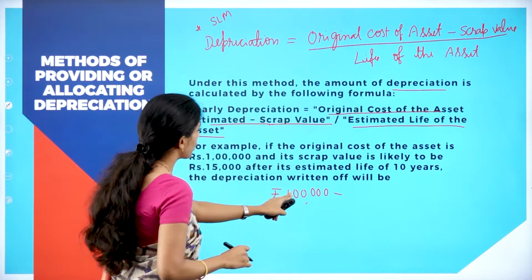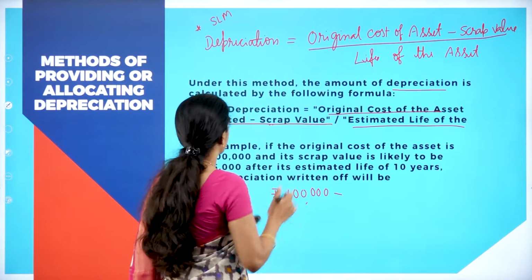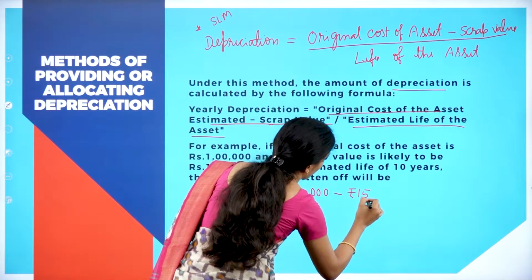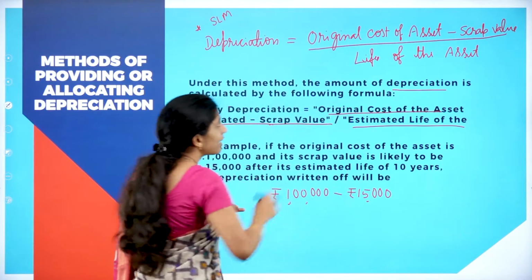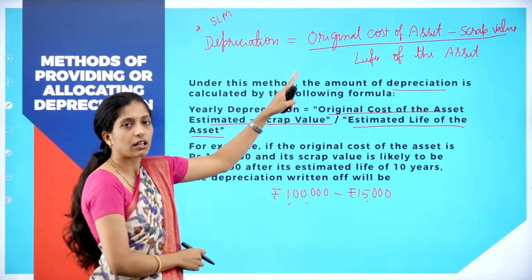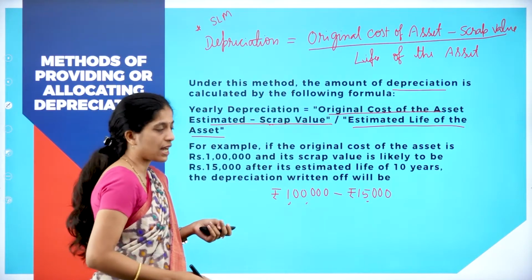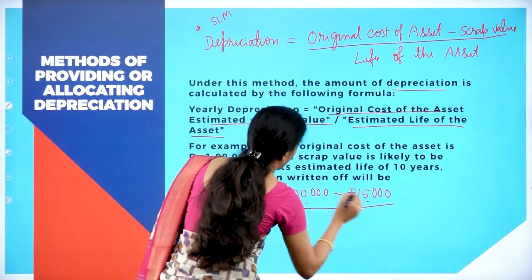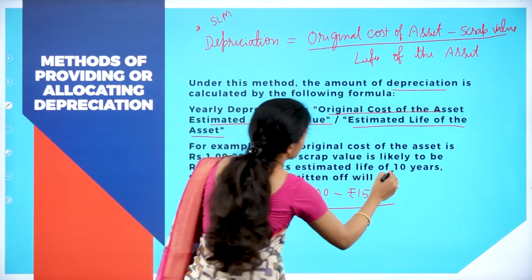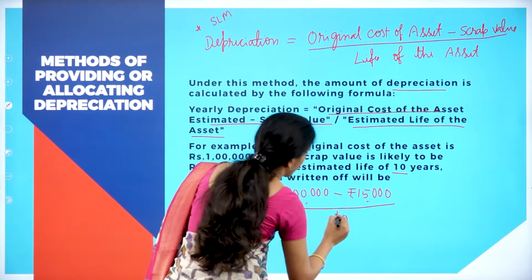So original cost is 1 lakh and its scrap value is likely to be 15,000. Deduct that 15,000, because our formula tells original cost of the asset minus scrap value divided by the life of the asset, and the estimated life is 10 years.